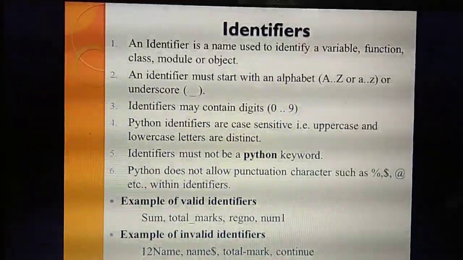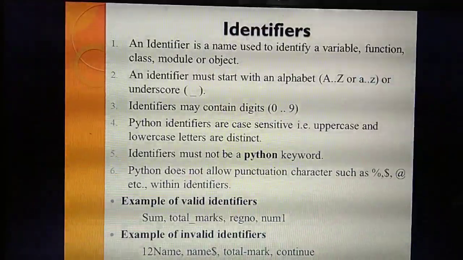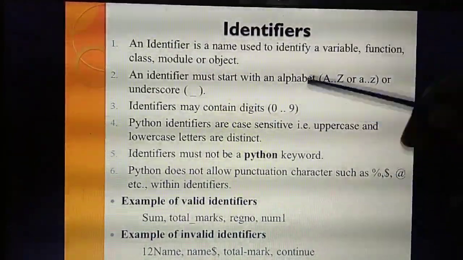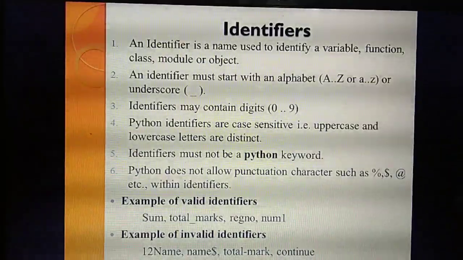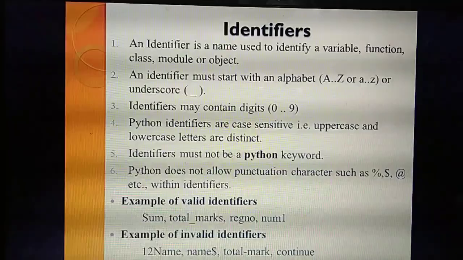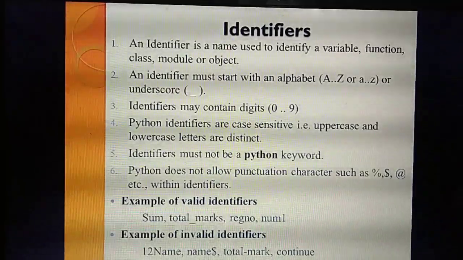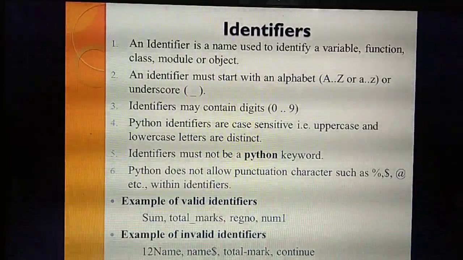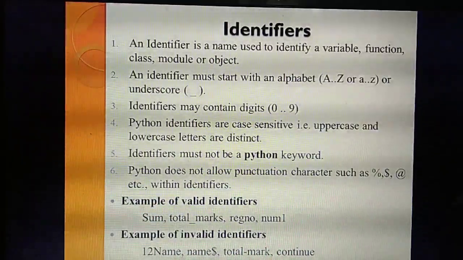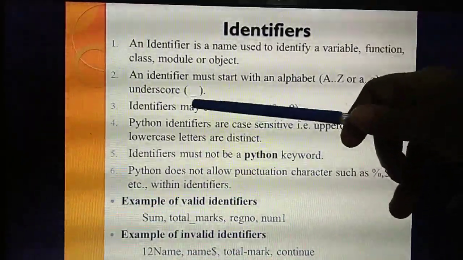Next, these are the rules. That means identifiers should follow these rules. The identifier always starts with an alphabet, either a capital letter A to Z or a small letter a to z, or an underscore symbol.